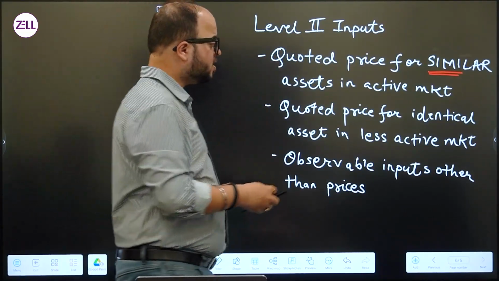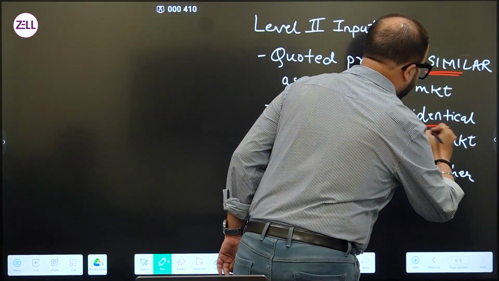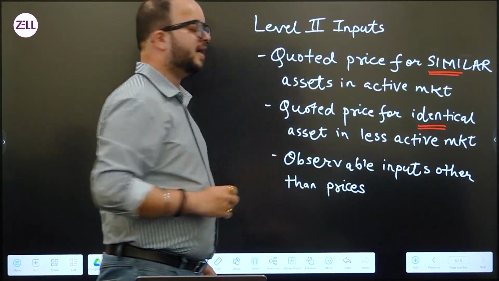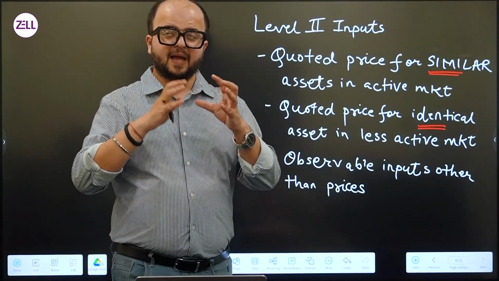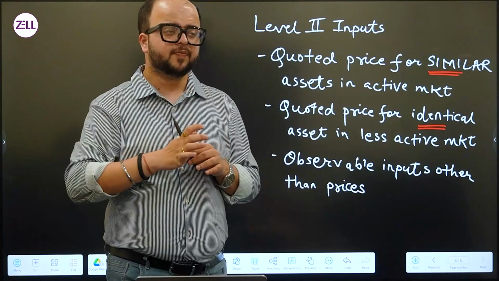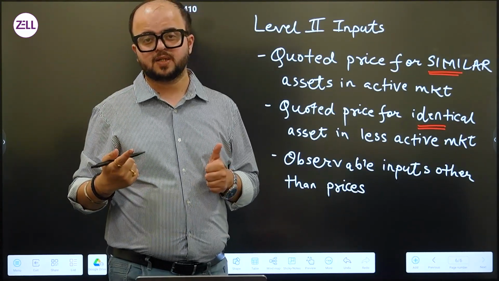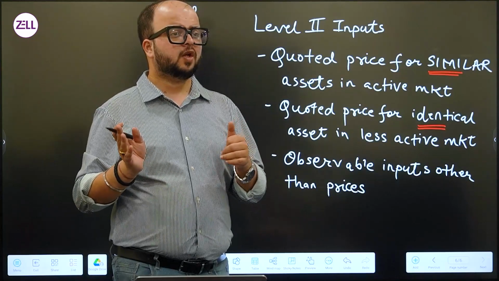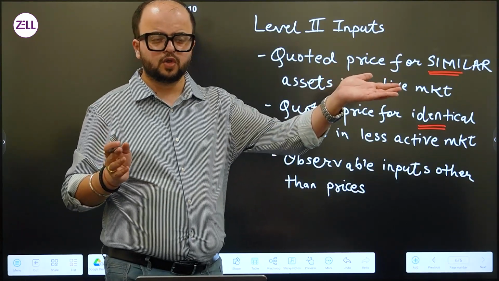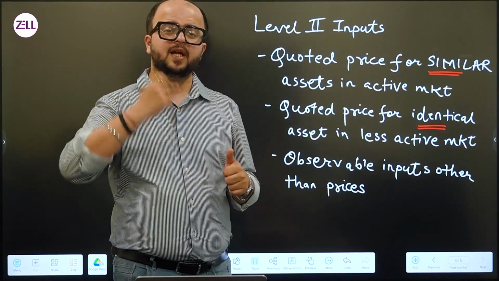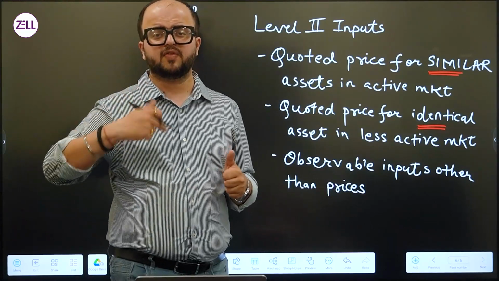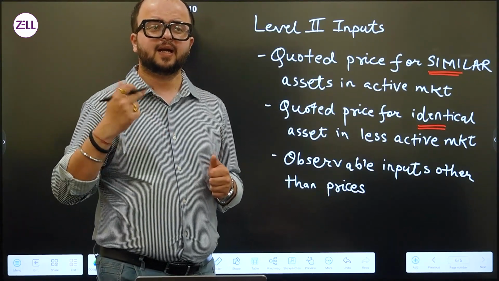The second one is quoted prices for identical assets in a less active market. When I use the term active, I am basically looking at the frequency, the number of transactions that take place. If you were to think of the sabzi mandi next to your house, there the sale and purchase of vegetables happens with a very high frequency. That is an active market.